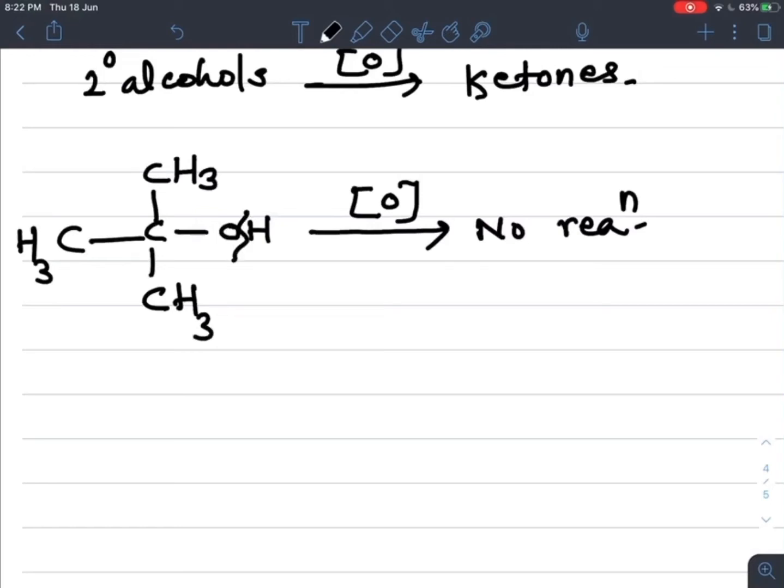Why do they not undergo oxidation? Because of the absence of alpha hydrogen. See here, this is the alpha carbon, and on this alpha carbon no free hydrogen is there. Here CH3, here CH3. So alpha hydrogen is absent in this